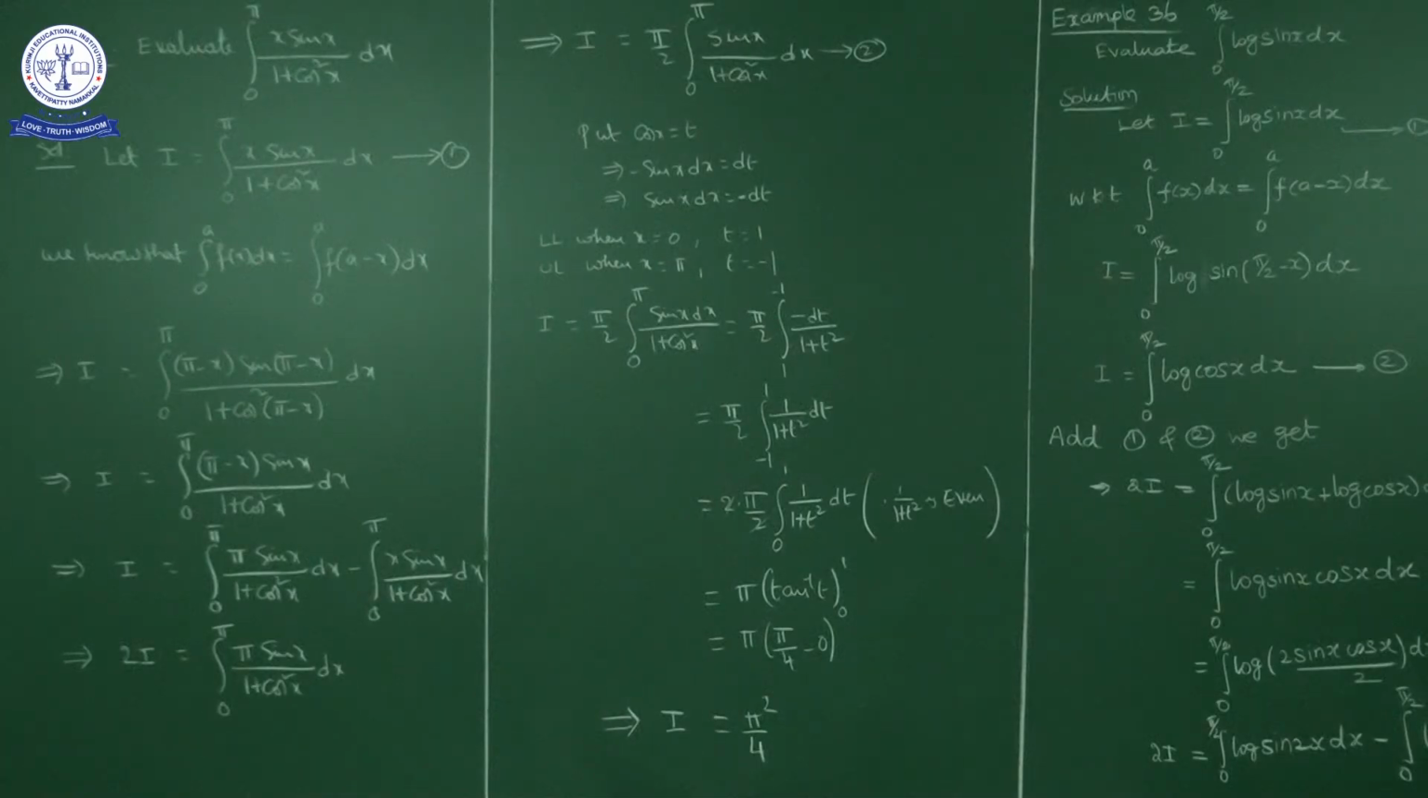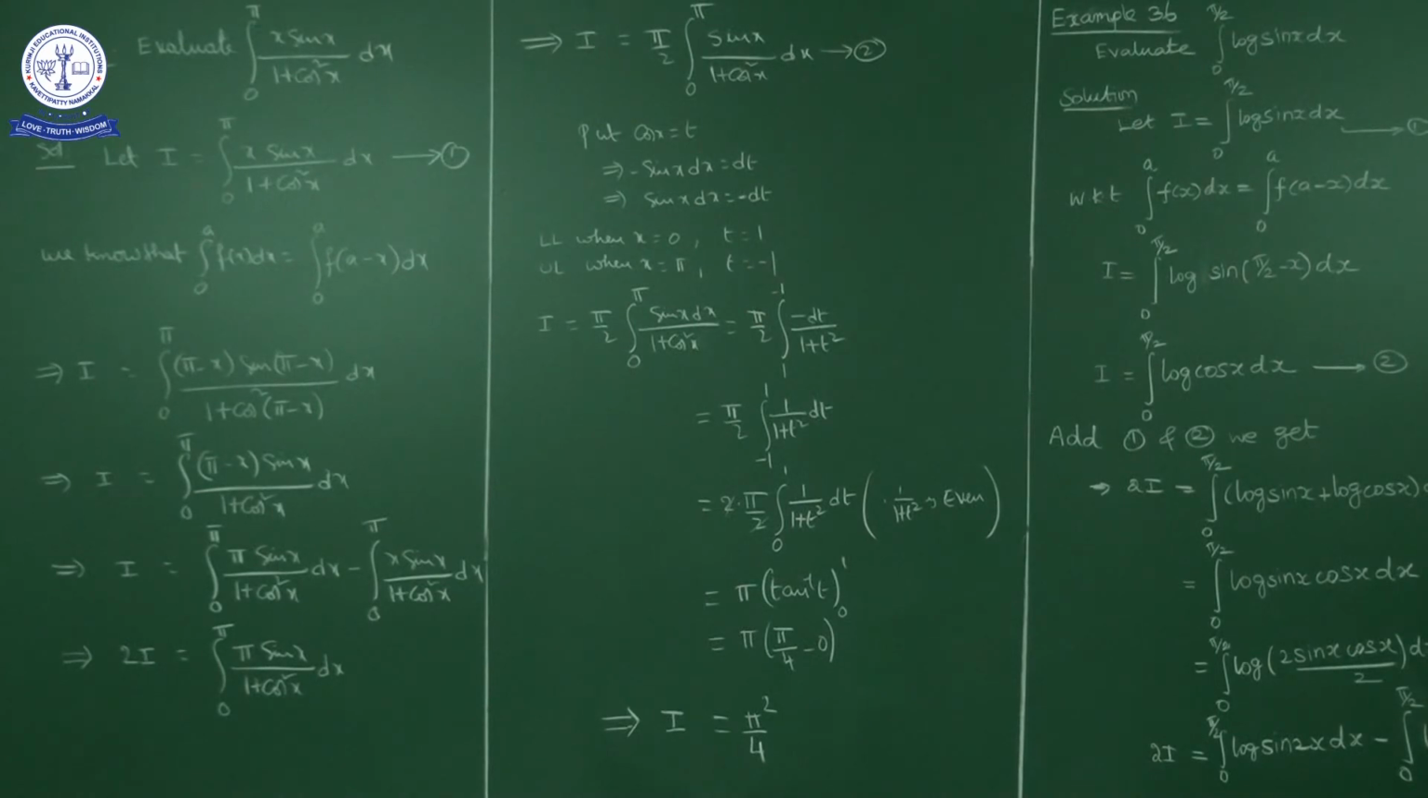Okay, next: evaluate integral 0 to pi of x sin x upon 1 plus cos square x dx. I'll mark this one as 1.